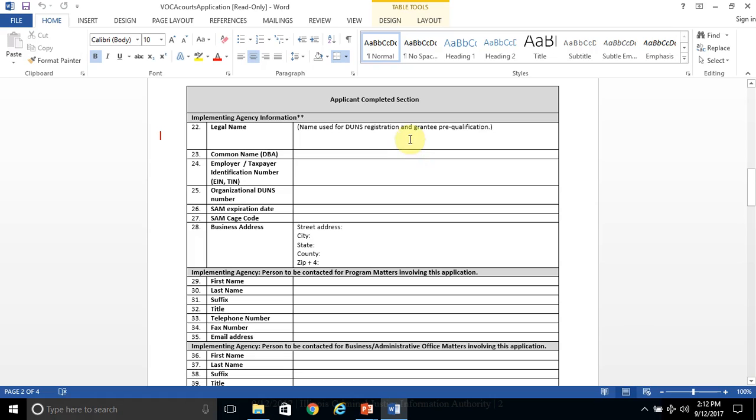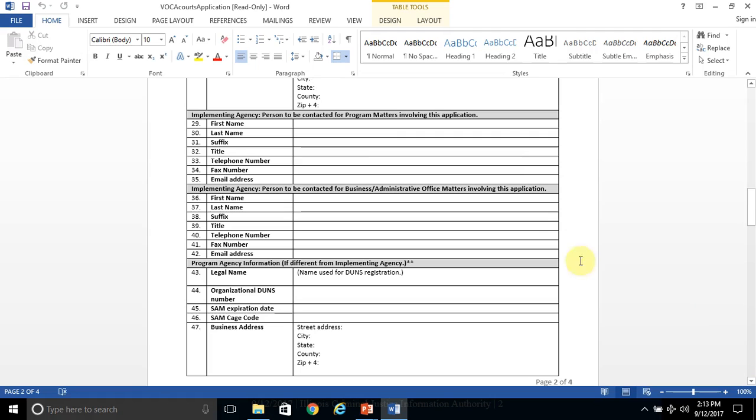You'll notice that this is seeking information on the implementing agency. So that will be your city or your county. The employer ID number, DUNS number, SAM's expiration date, SAM cage code, and business address must match what the implementing agency has inputted in the GATA portal.